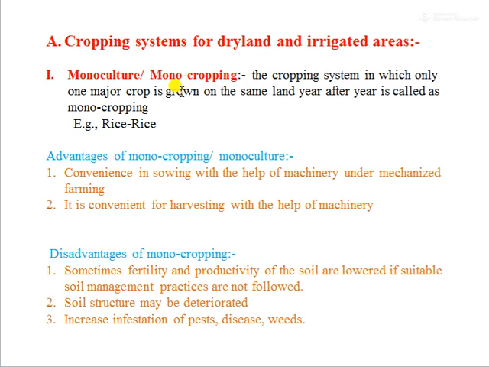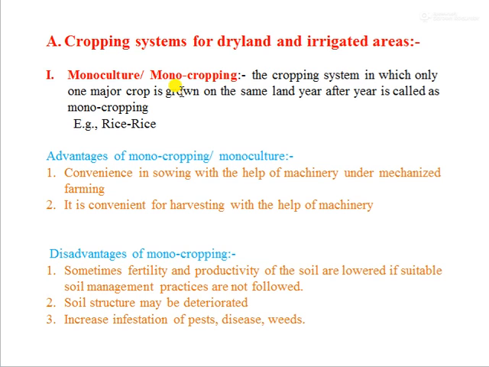Then, disadvantages of monocropping. Sometimes fertility and productivity of the soil are lowered if suitable soil management practices are not followed. If we are taking one crop in that soil year after year, then the nutrient uptake of this crop is the same. For example, sugarcane is a heavy feeder of nitrogen, and if we cultivate sugarcane in the same piece of land year after year, sugarcane consumes all the available nitrogen from the soil, and the fertility and productivity of the soil get lowered.